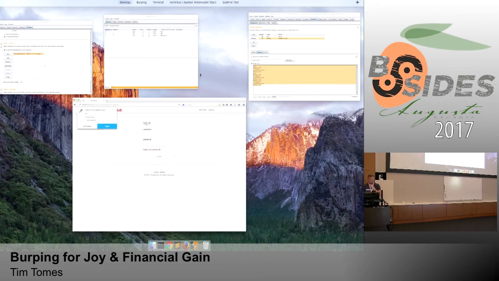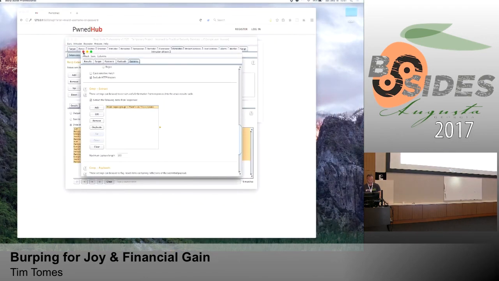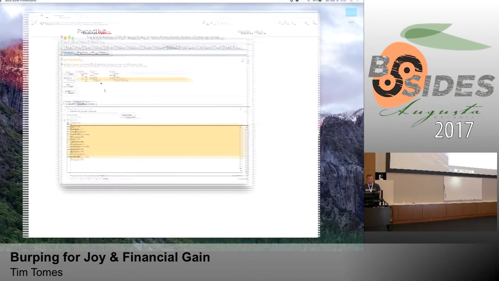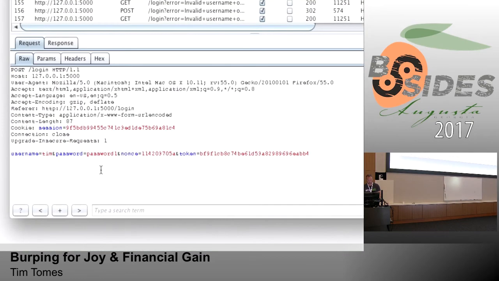So let's go into Burp. I'm going to close out these windows because they're annoying. We'll go into our history and find that request. There's our login request right there. We can zoom in on it a little bit, and you can see the issue here, right? You see username Tim, password. You see this nonce here and a token. Well, that nonce and that token are probably somehow involved in this anti-automation scheme.